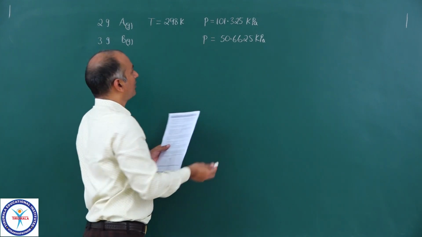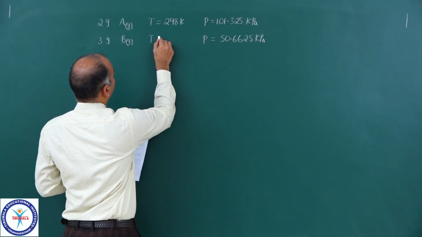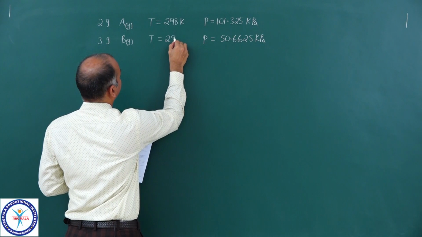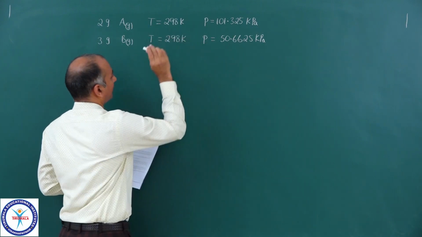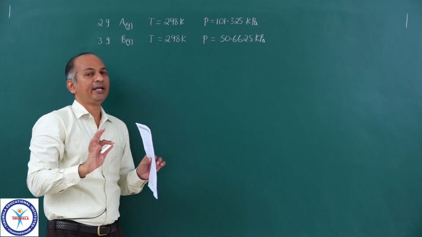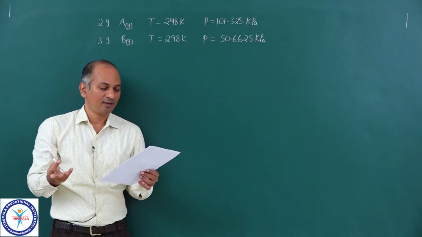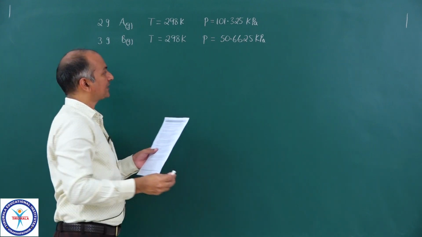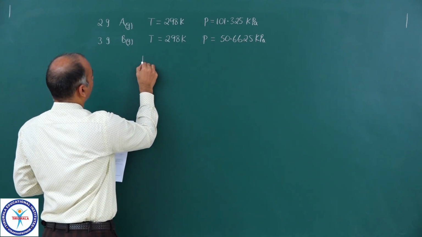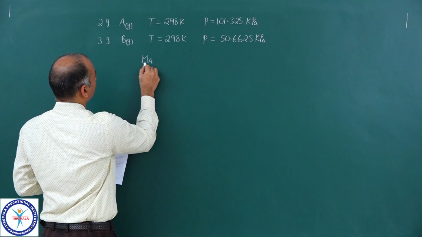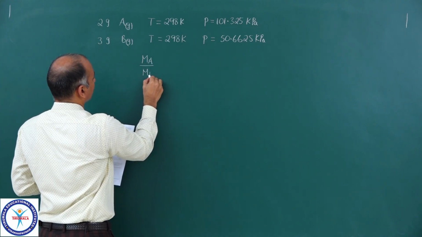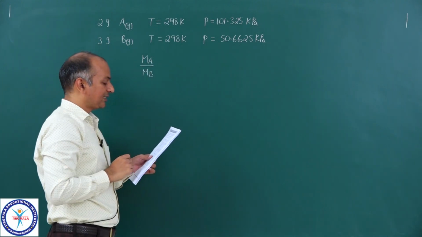So same temperature, T is equal to 298 Kelvin. And in the question, nowhere he talked about the volume. We do not know the volume of the vessel. Then what he is asking? He is asking the molar mass ratio, molar mass of A upon molar mass of B.